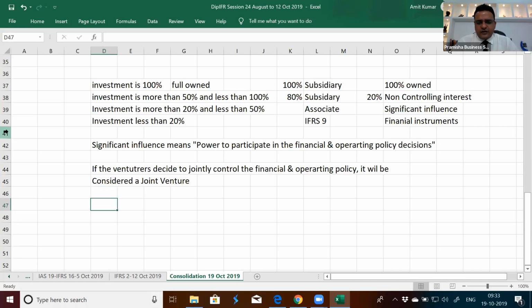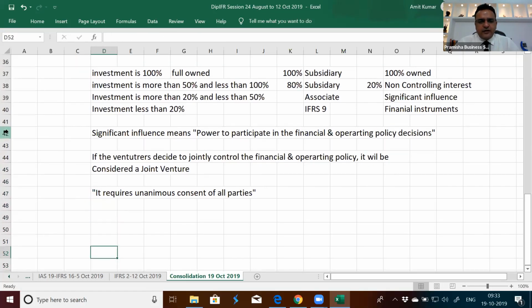Joint control means it requires unanimous consent of all parties. If all the parties do not agree, a decision cannot be made.